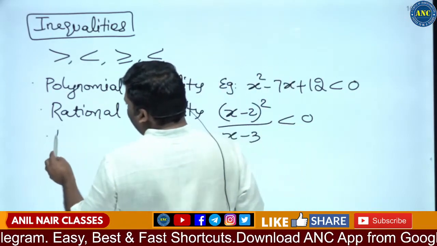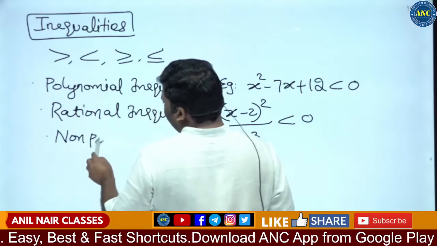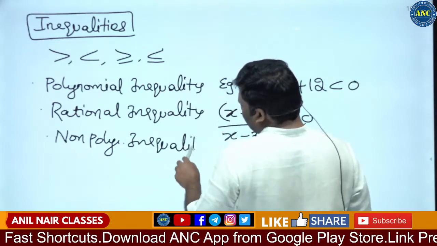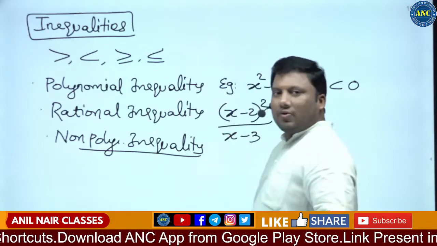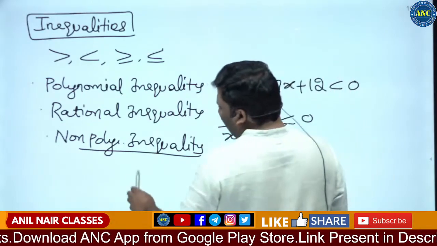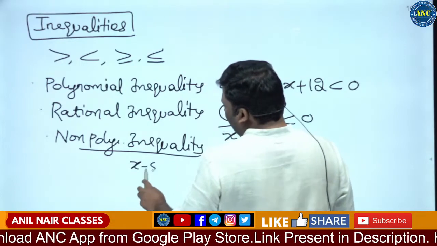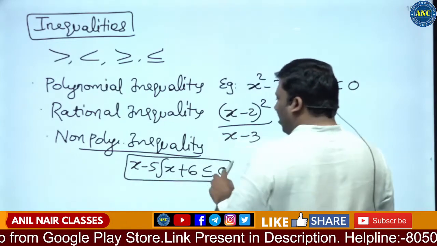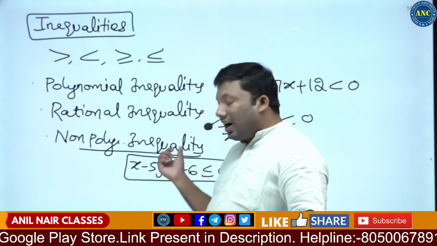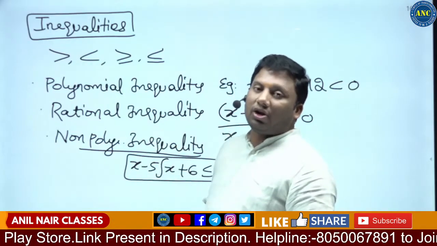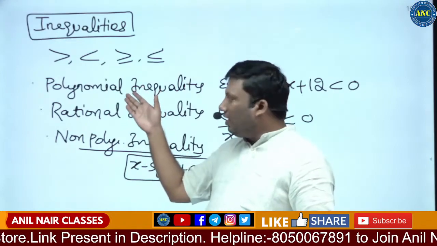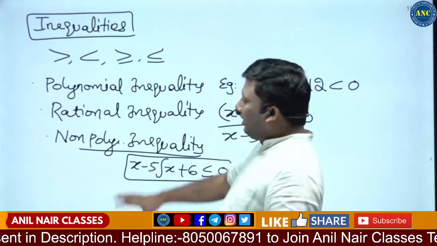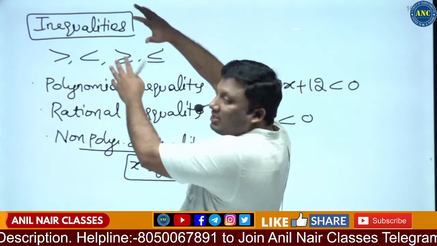And then it can also be a non-polynomial inequality. All the varieties we are going to discuss. What is a non-polynomial inequality? Suppose, for example, (x minus 5) root x plus 6 less than or equal to 0. The power of x is half here, right? In a polynomial, it should be a non-negative integral value. So the questions can be of polynomial inequality, rational inequality, or non-polynomial inequality. These are the three kinds of questions that come under inequality.